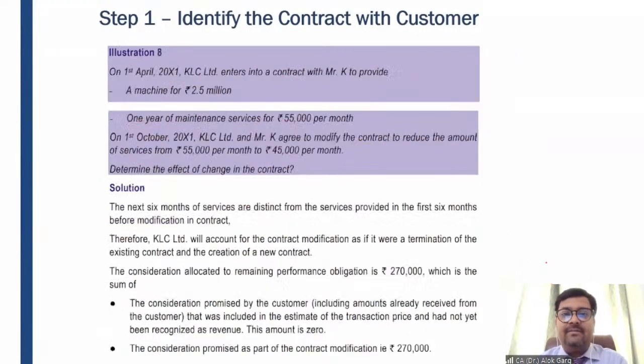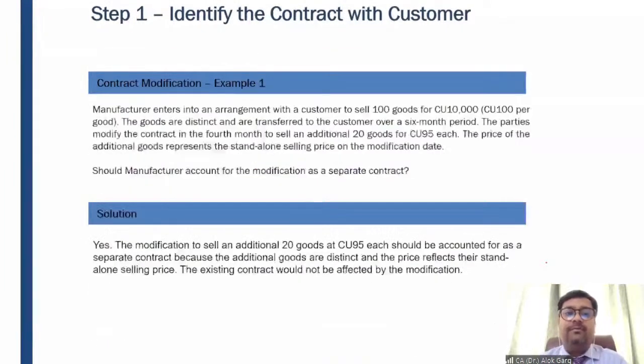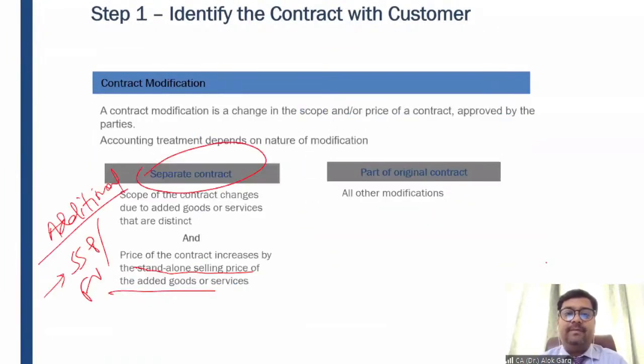Is it clear, friends? Is it clear? Now coming to the second example, right? So if there are additional goods and services, but the additional goods and services are not getting sold at a market value, they are getting sold at less than the market value. Why?